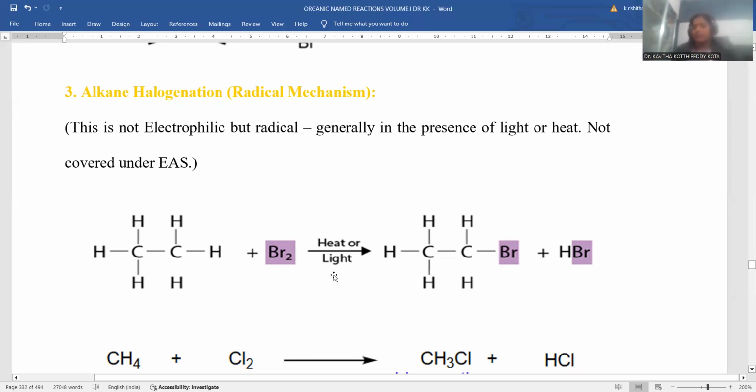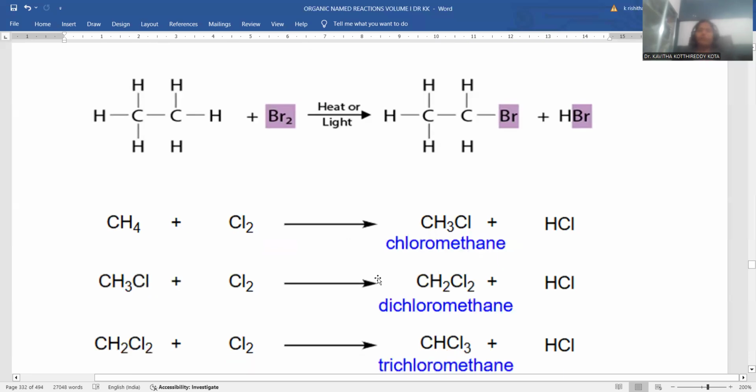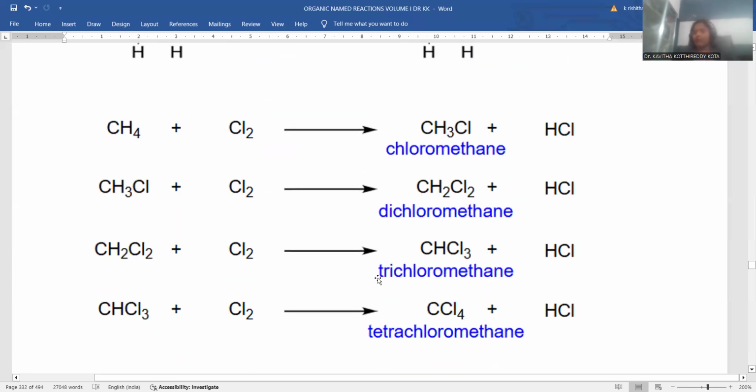Generally the reaction is accomplished in light, being a photochemical reaction, right? And moreover, homolytic fission of the bond takes place, and you can achieve a substituted product like this. So whenever ethane is treated with bromine, ethyl bromide will be the product, and hydrobromic acid will be the byproduct. So here we have a clear, most important example for the alkane halogenation process. I am taking methane chlorination in the presence of light, for example.